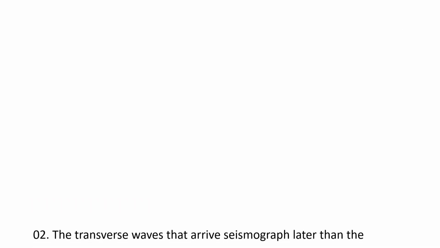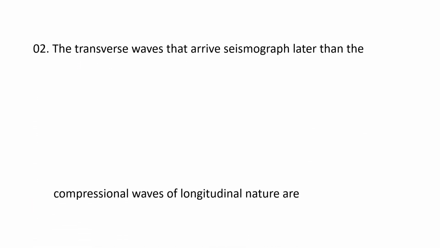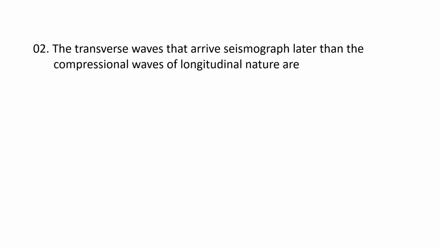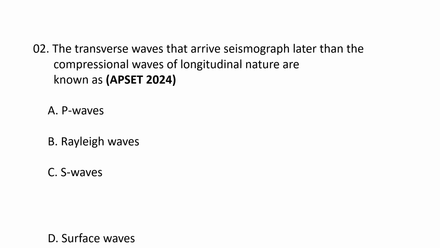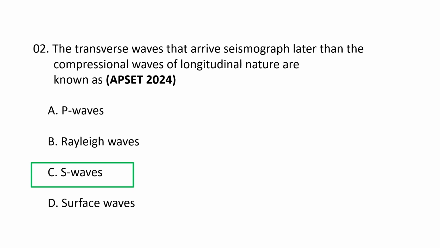Glossopteris. Next question. The transverse waves that arrive at a seismograph later than the compressional waves of longitudinal nature are A. P waves, B. Rayleigh waves, C. S waves and D. Surface waves. The correct option is C, S waves or secondary waves.